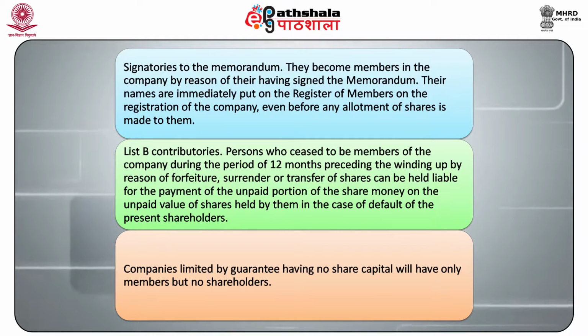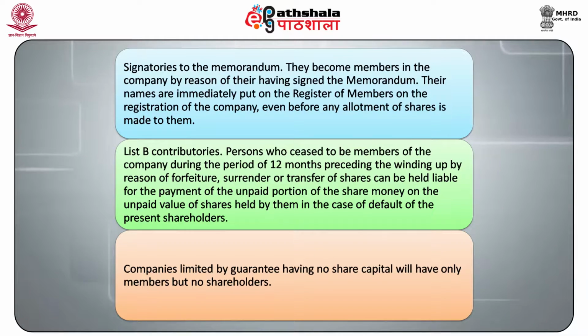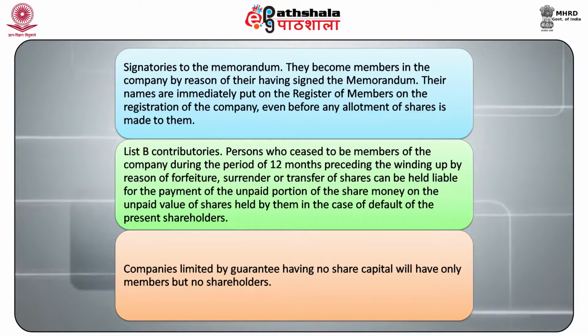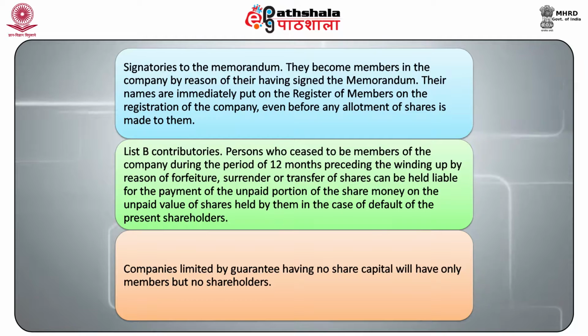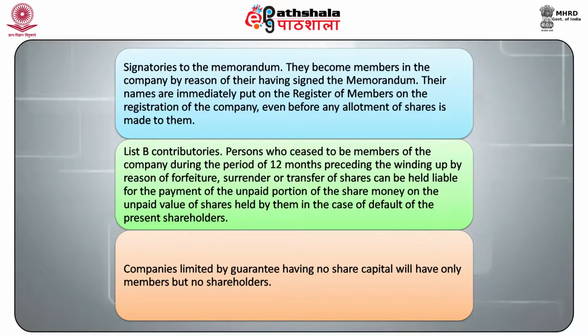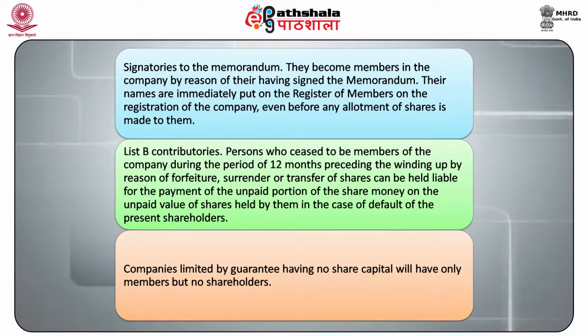Second, list B contributors. Persons who ceased to be members of the company during the period of 12 months preceding the winding up by reason of forfeiture, surrender or transfer of shares can be held liable for the payment of the unpaid portion of the share money on the unpaid value of shares held by them in the case of default of the present shareholders. Third, companies limited by guarantee having no share capital will have only members but no shareholders.